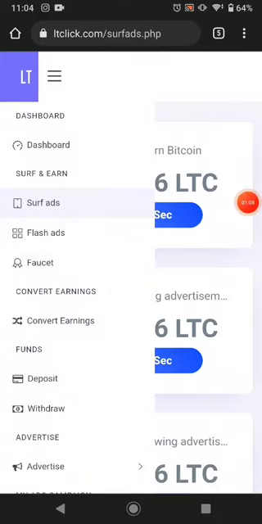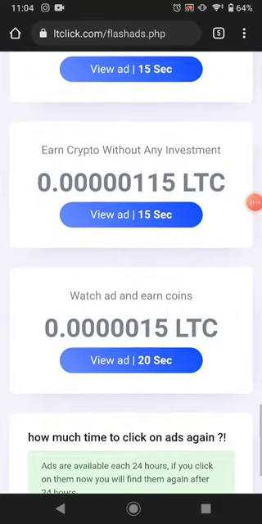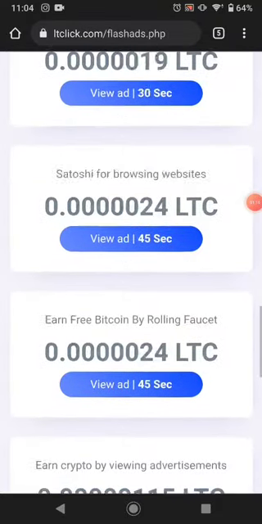And the next way is flash ads. You can watch flash ads from here. You can see this is the flash ads, and there are a lot of other ways of earning from here.